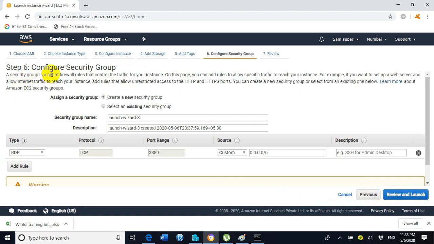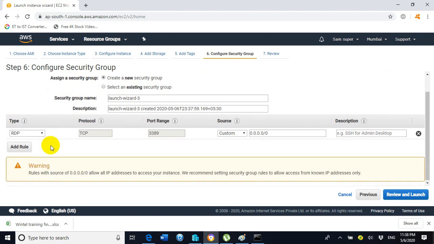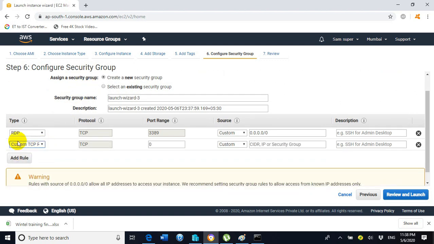Now it has redirected us to step number 6, the configure security group screen. We require a security group to access the EC2 instances. If we are going to create a Windows EC2 instance, we require the RDP protocol. If we are creating a Linux EC2 instance, then we require to choose SSH instead of RDP, and click on add rule. RDP is selected by default, it is already created.